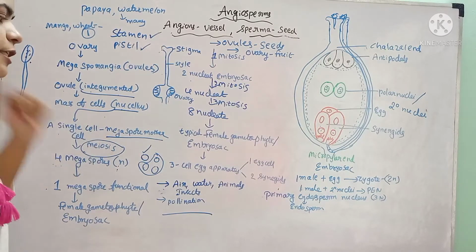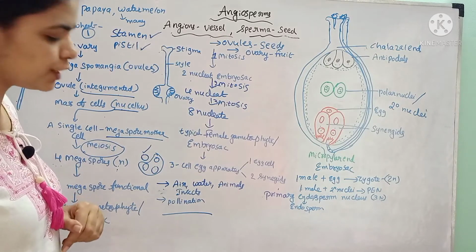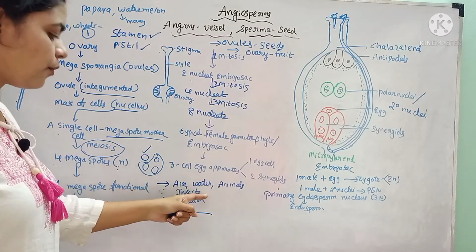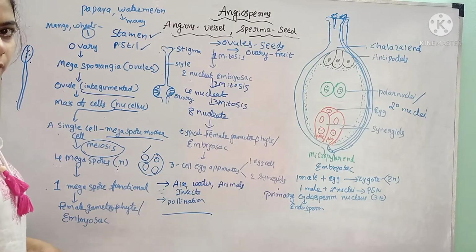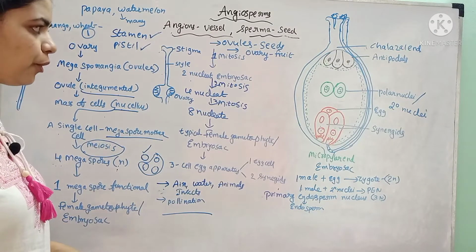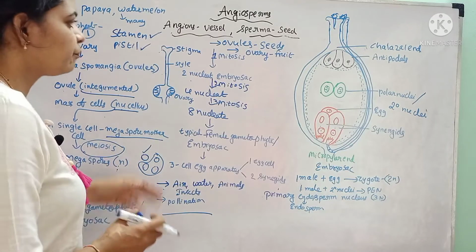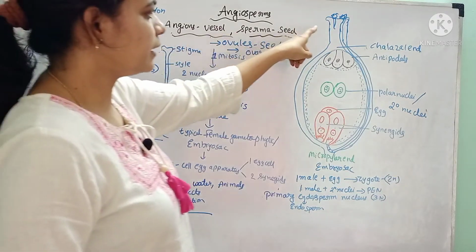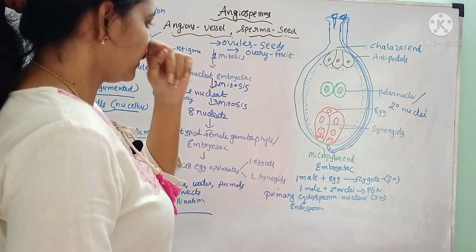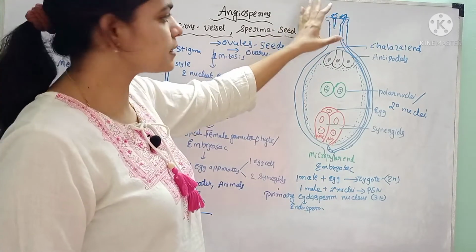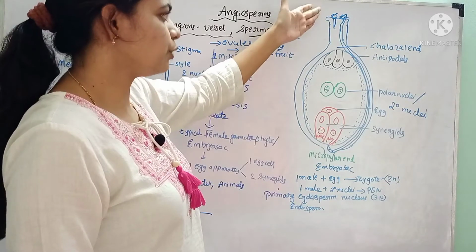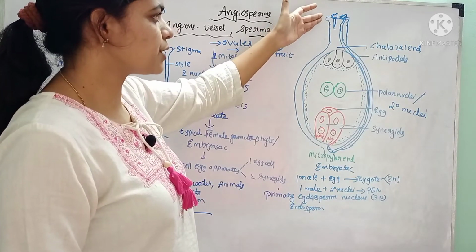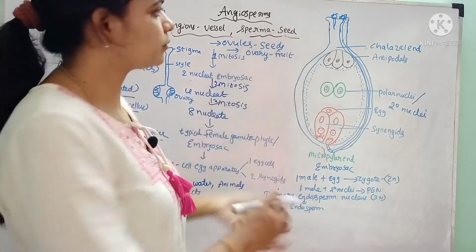There are several agents for the pollination process. They may be air, water, animals, or insects. Any one of them may act as the pollinating agent and transfer the pollen grains. After the pollen grains reach the stigma, for example this is the stigma, the pollen grains reach the mouth of the stigma, and near the mouth of the stigma they get germinated.